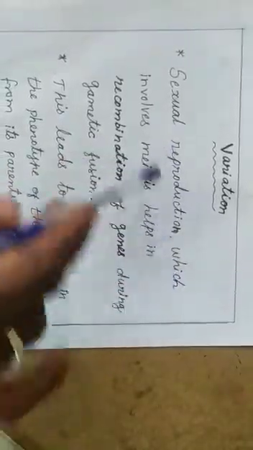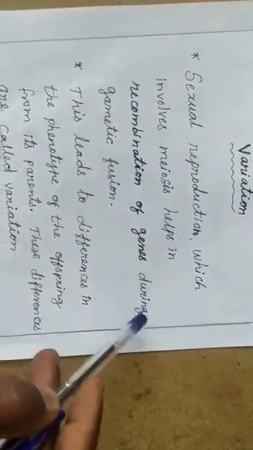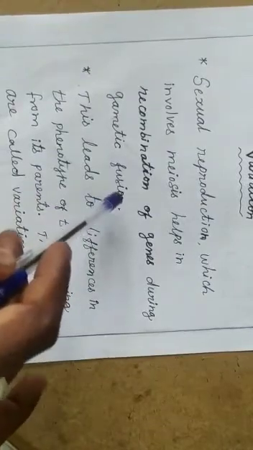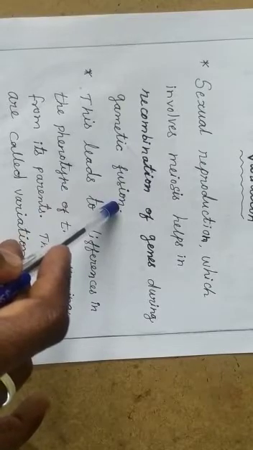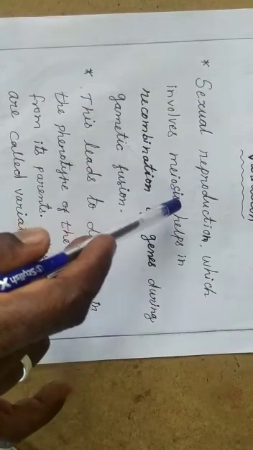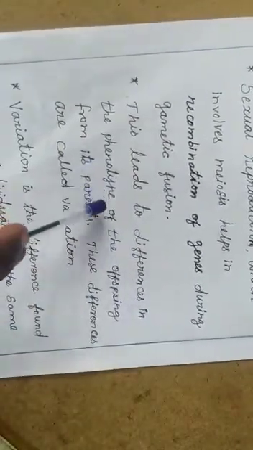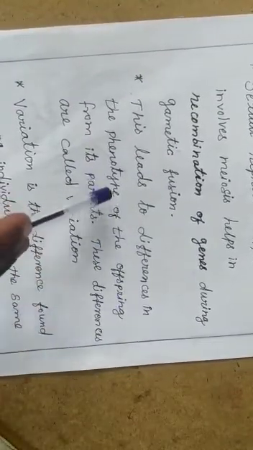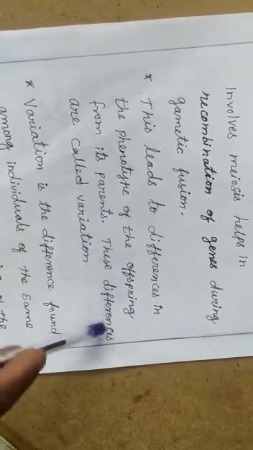Sexual reproduction, which involves meiosis, helps in recombination of genes during gametic fusion. That means sperm and ovum fuse to form a zygote. This is called gametic fusion. Meiosis is a reduction division. This leads to differences in the phenotype of the offspring. Phenotype is the external expression of plants or animals. These differences between offspring and their parents are called variation.